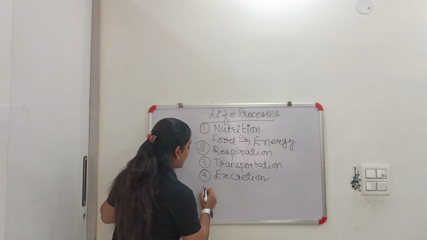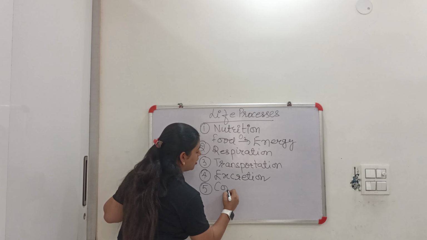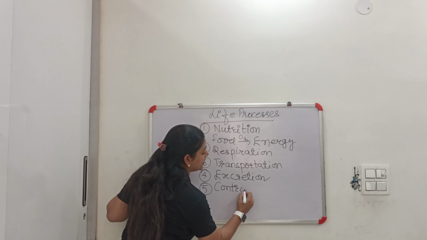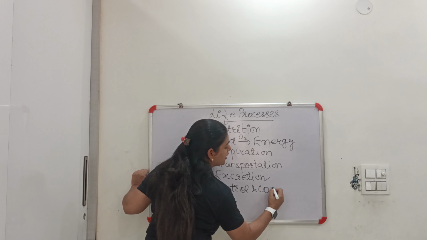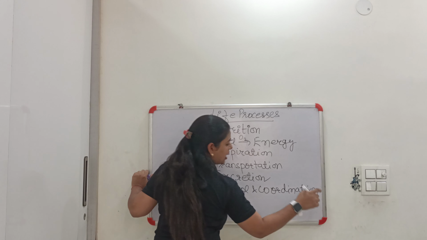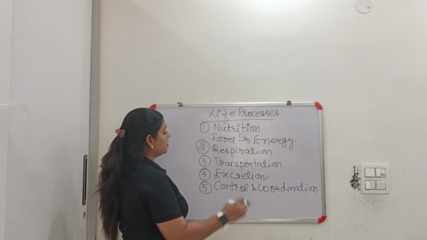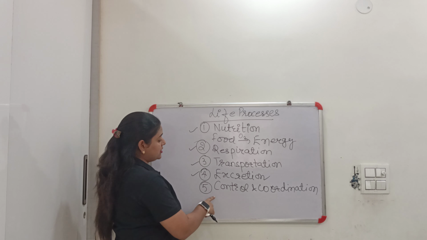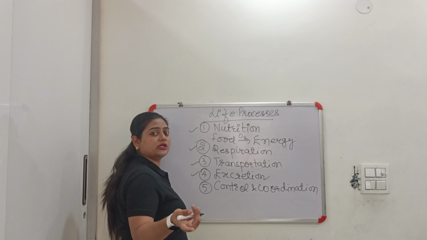So for that we have another life process which is known as control and coordination. So children, in this life process chapter, we will study these four life processes in detail, and this control and coordination is your separate chapter.